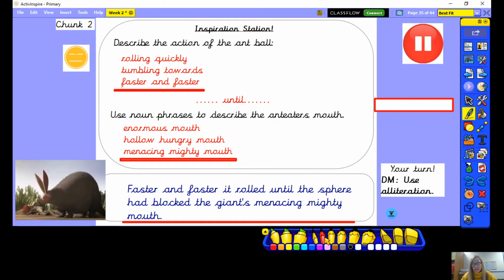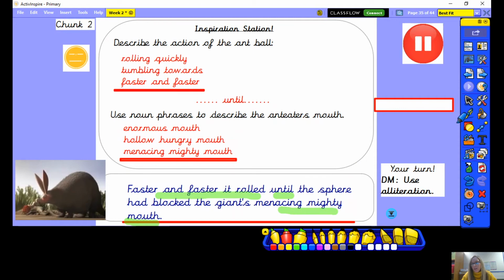So in that sentence, we've got the action of the ant ball, so faster and faster it rolled, and then we've got our subordinating conjunction there, until the sphere had blocked the giant's menacing, mighty mouth. And then we've got our noun phrase at the bottom, and our noun phrase has got alliteration.